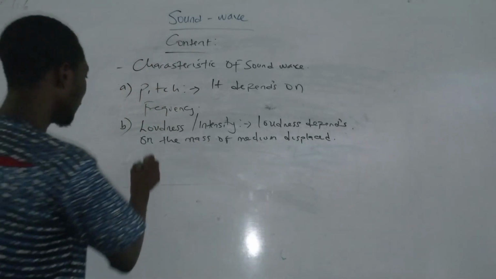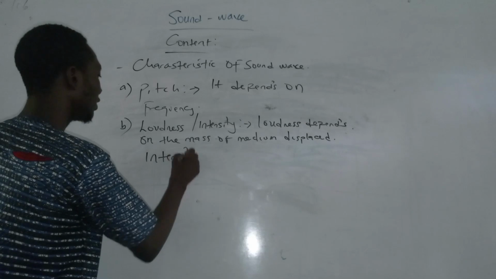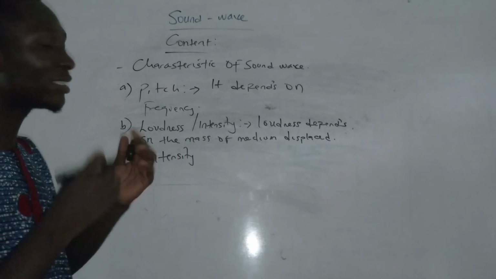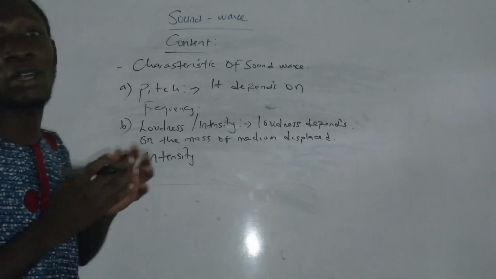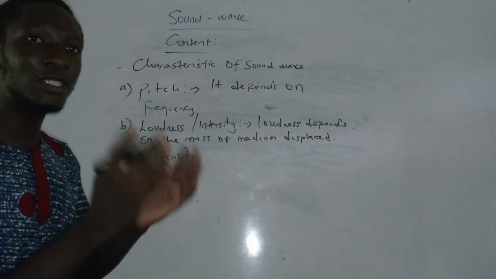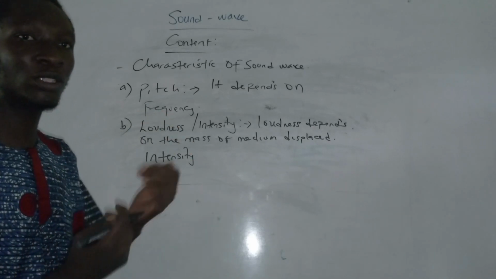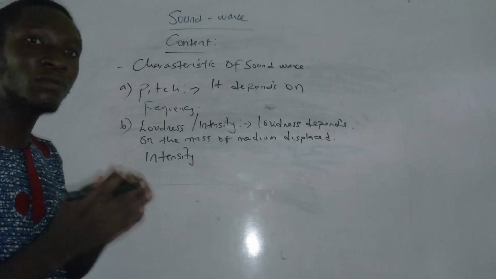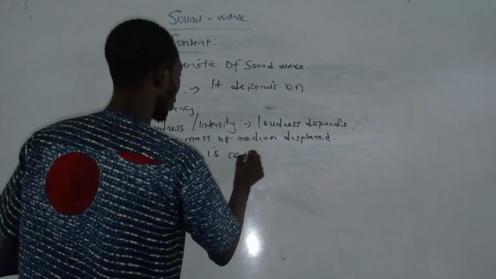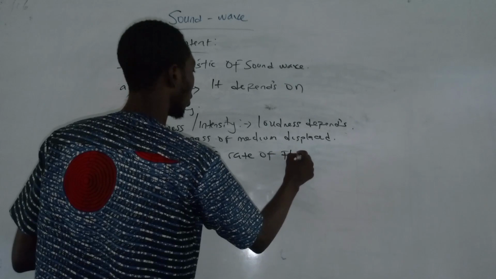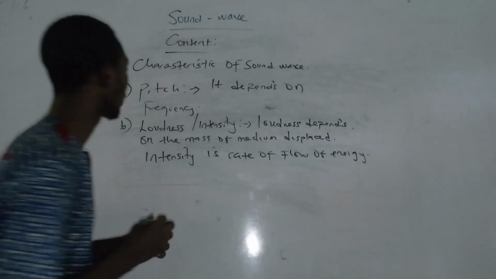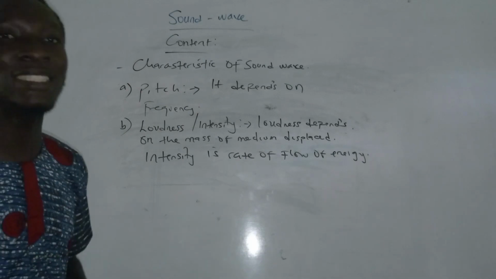Then intensity is just the rate of flow of energy. It is the energy that comes out from the vibrating body that sets the medium in displacement or disturbance. So the rate of flow of the energy with time is what we call intensity. Intensity is the rate of flow of energy.